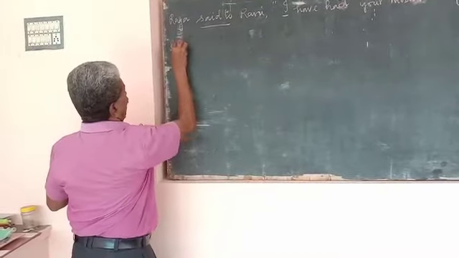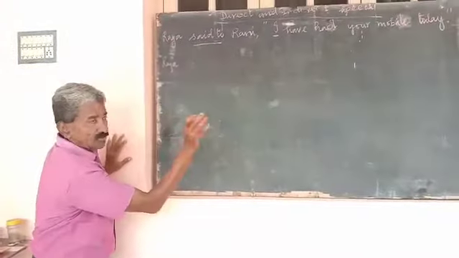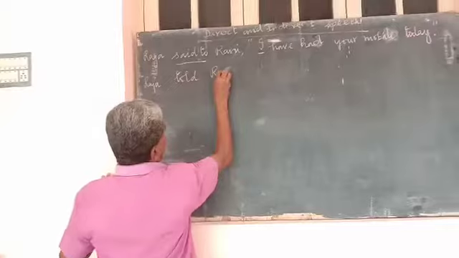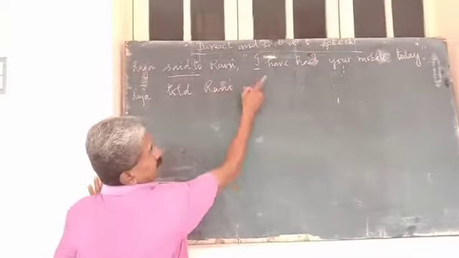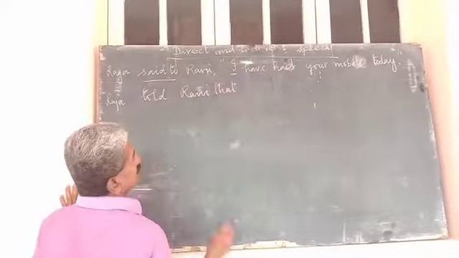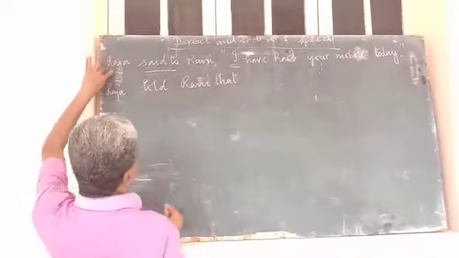Raja said to Rani. Said to can become the same said to or told. Conjunction is that. I refers to whom? I, Raja.